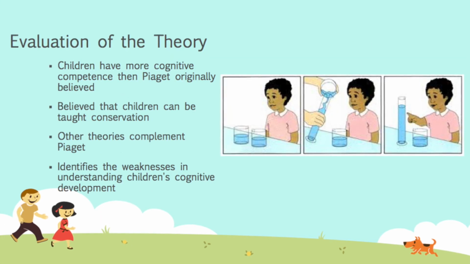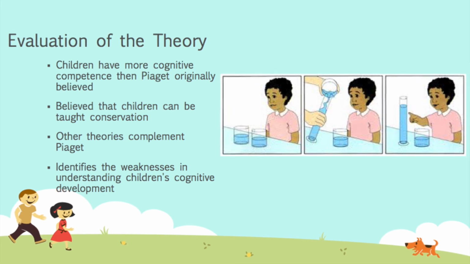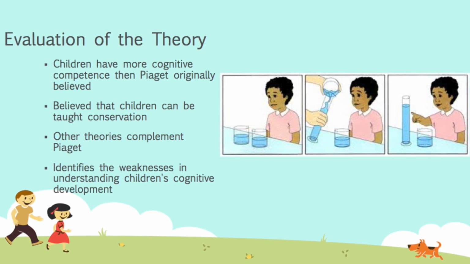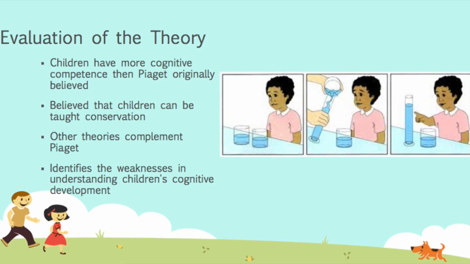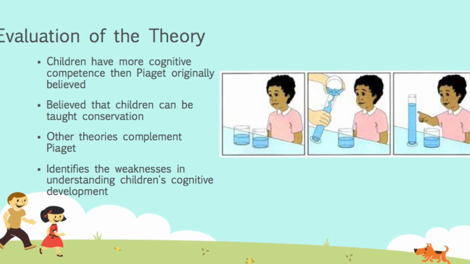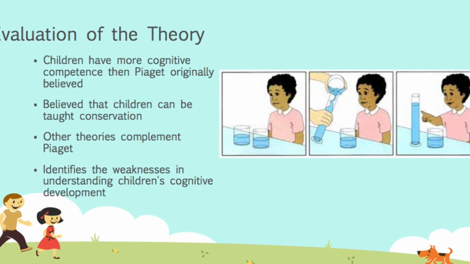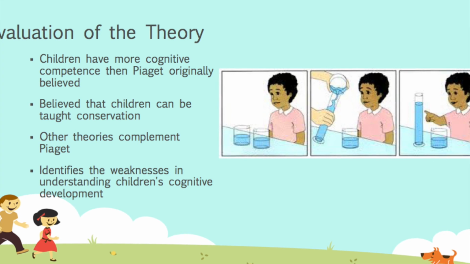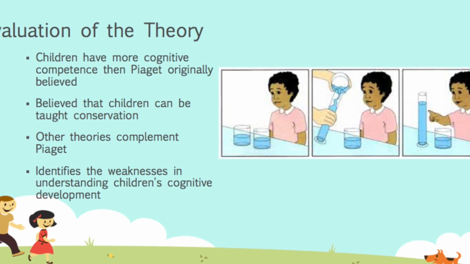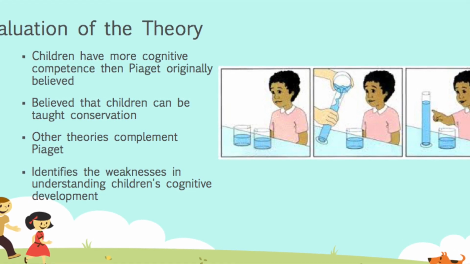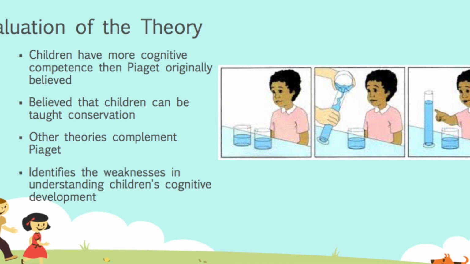Piaget's theory has been tested, retested, challenged, and refuted many times. Now, training studies have shown that children have more cognitive competence than Piaget originally believed. It is now believed that children can be taught conservation. However, other theories complement Piaget and add more information that identifies the weaknesses in understanding children's cognitive development.